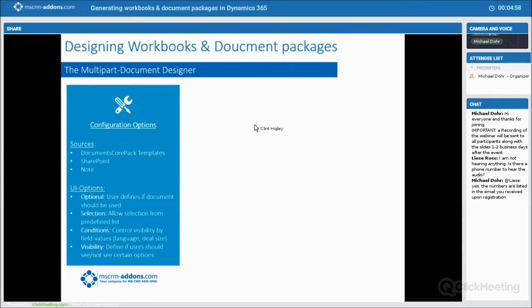The UI options, as you can see up here, this is just a brief picture of what the UI looks like. One of the things is you can set these to be optional.